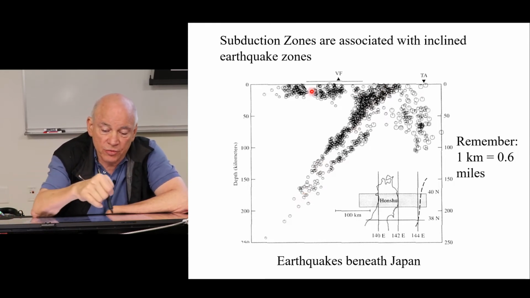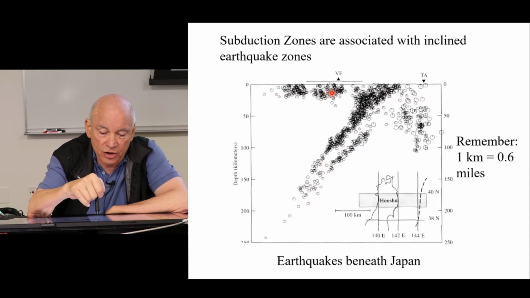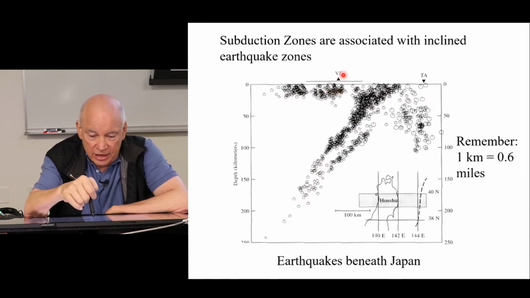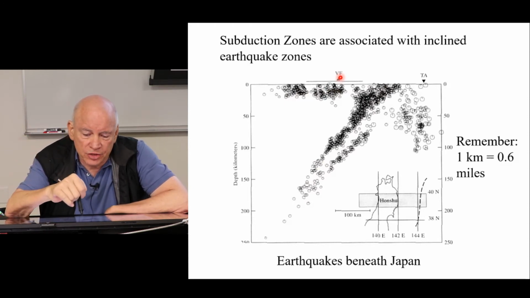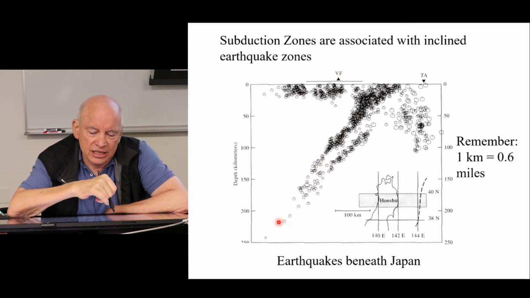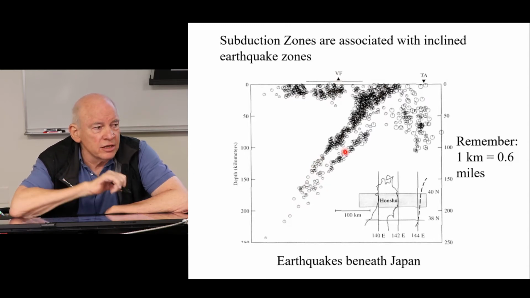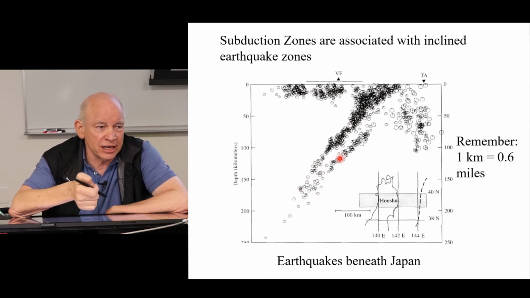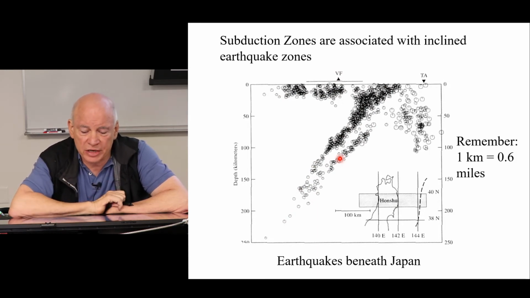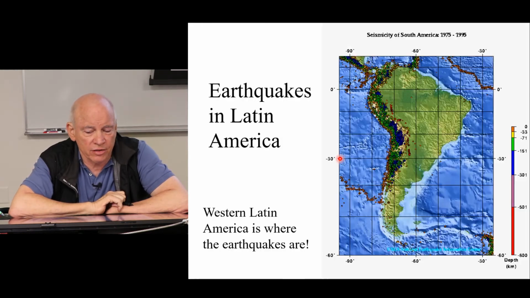You can see there's a region up here with shallow earthquakes, less than about 30 kilometers deep. And here we've got what's called the volcanic front. That's basically where the volcanoes of Japan are. You can see this is defining a dipping zone of earthquakes, and that's how we know what the subducted slab is doing. These earthquakes are telling us of its motion going down back into the Earth.